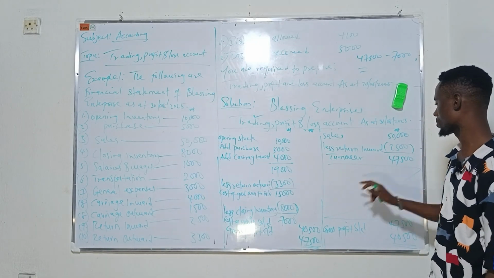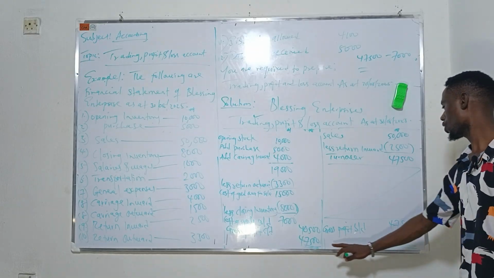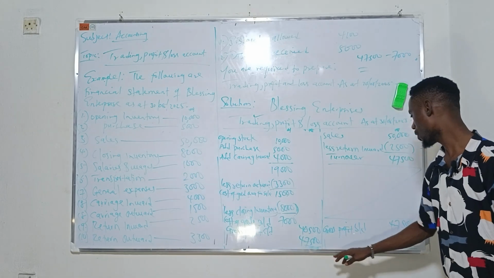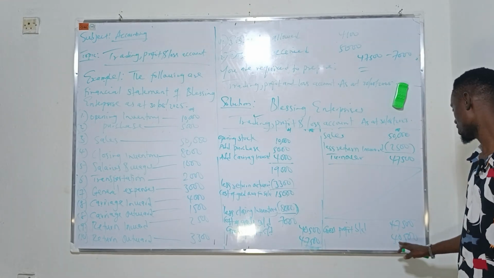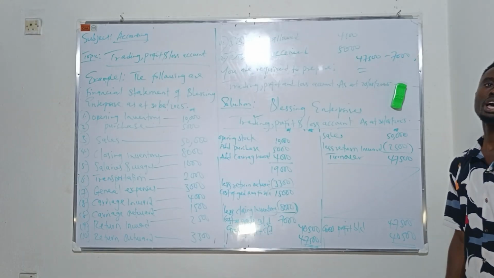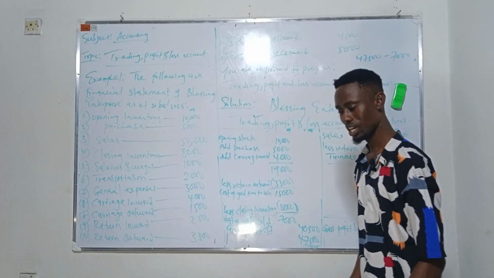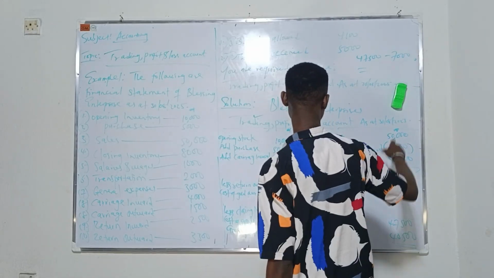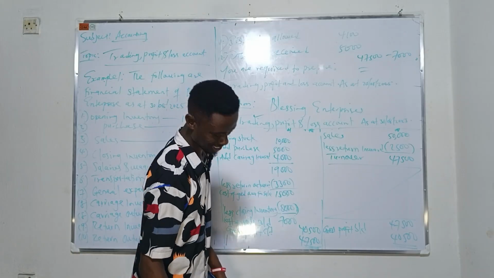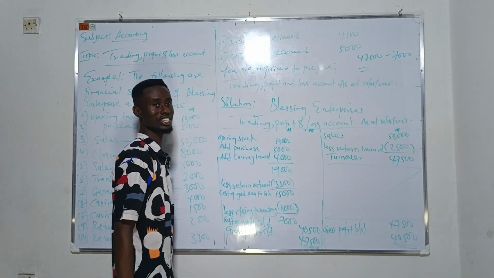Then this figure comes down, then this figure goes up. Why? The profit is carried down, profit is up, while the profit is brought down, the profit is down. We put this sign to show that we are done with the account, and also help to eradicate the issue of what? The issue of fraud. All right, so let's look at the big aspect of it, which is the profit and loss account.